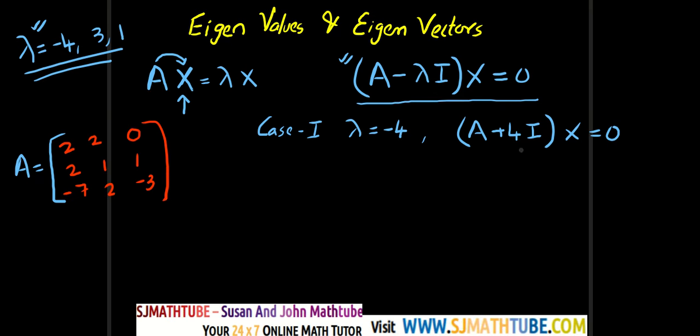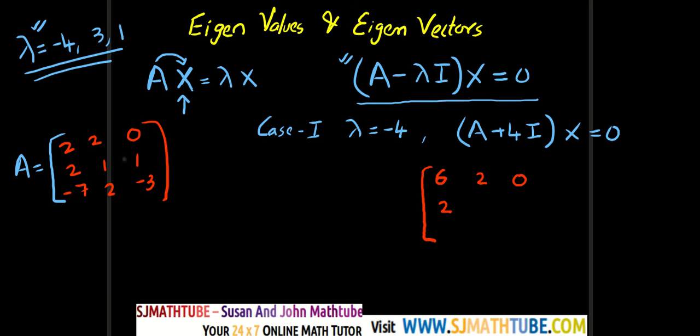Okay, now I gave you a trick long back in the beginning of the video. So if you want A plus 4I, but remember this is a matrix, you can do it right away. All you have to do is add this 4 in the leading diagonal and keep all the other numbers same. So what is 2 plus 4? 6. And the other numbers are same.